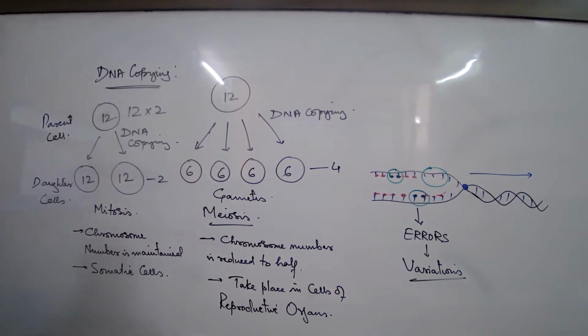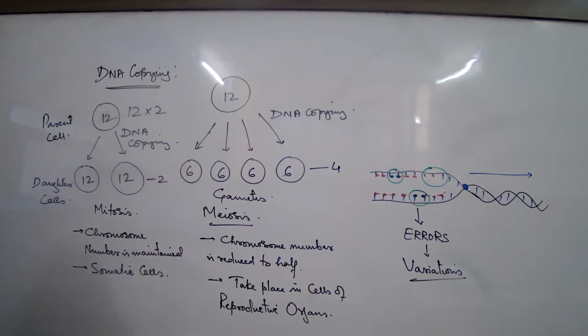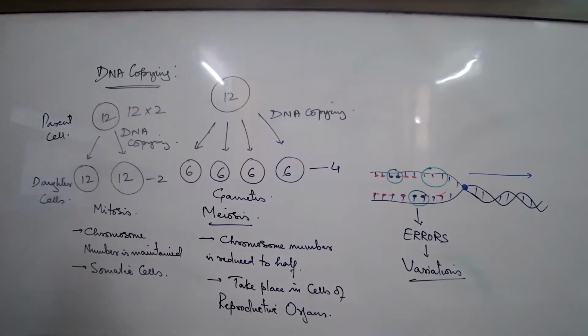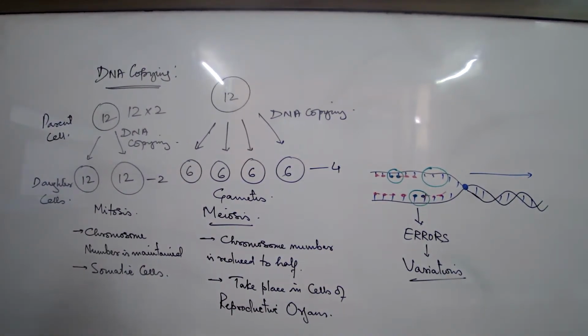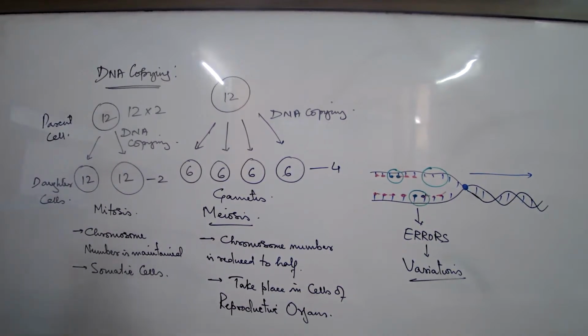If you look at your cell, we are very much convinced that our DNA is absolutely our father's and our mother's DNA. So definitely all the characteristics that we show, physical, physiological, enzyme, protein, color, whatever, should either match with our father or with our mother.